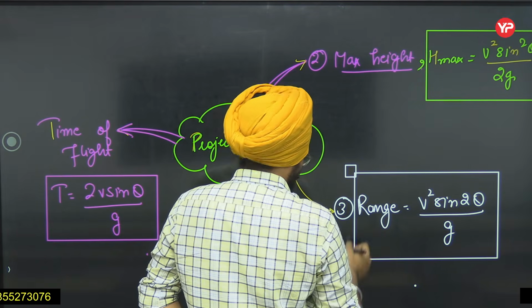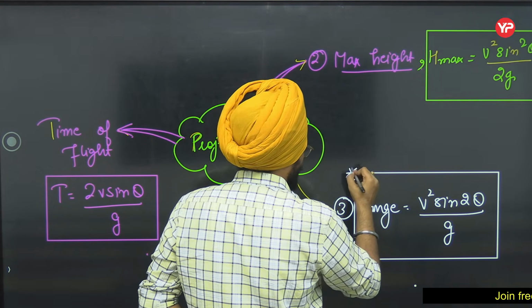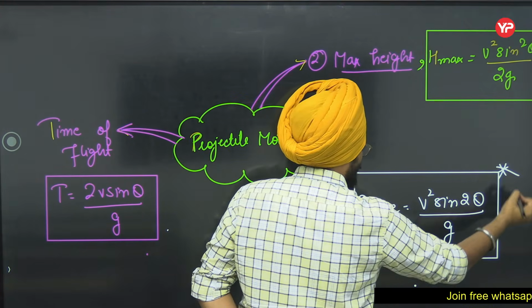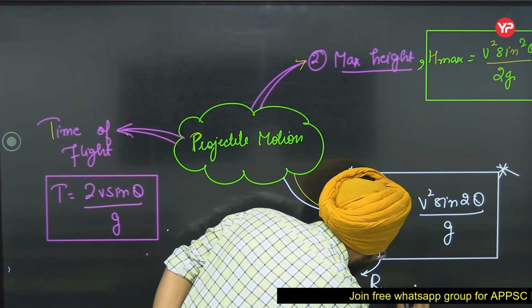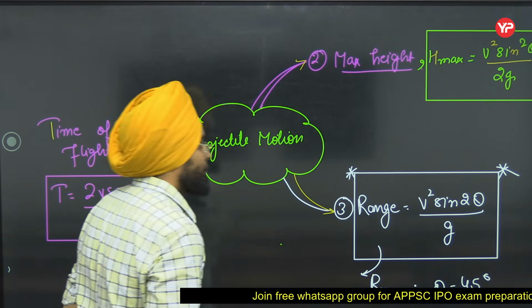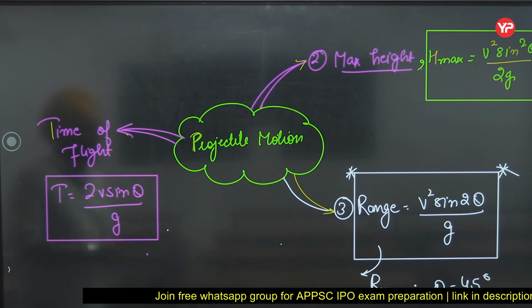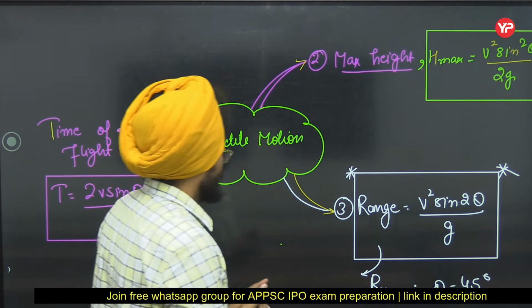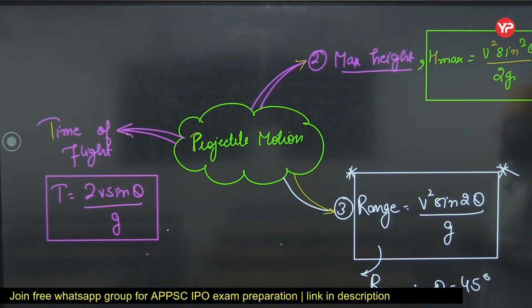Okay, this one is the most important one. And for R max, theta is 45 degrees. These are the three formulas that you should remember.